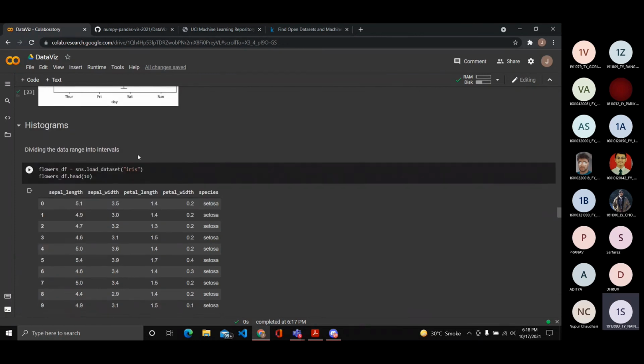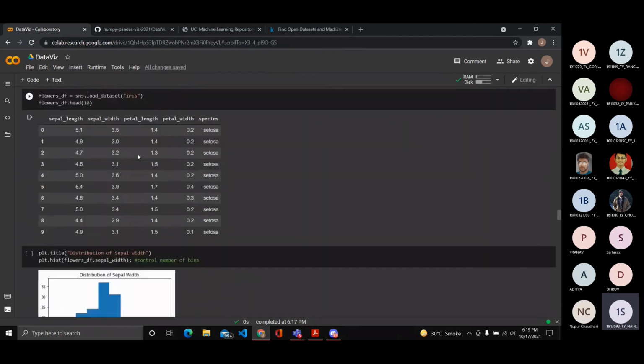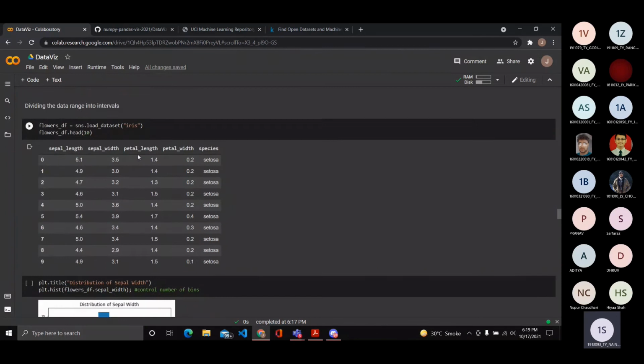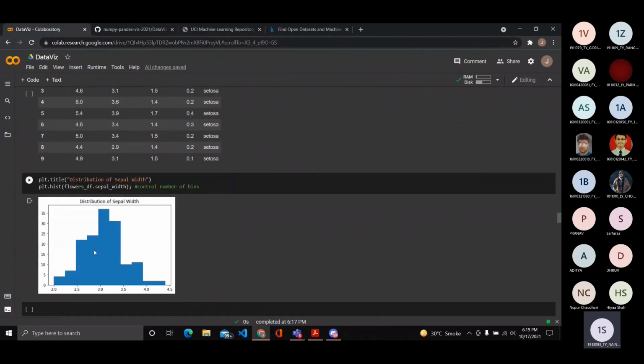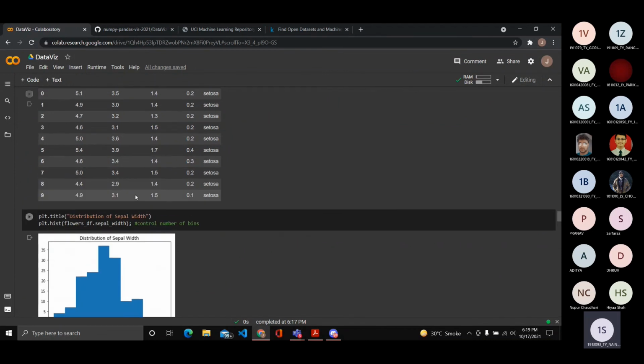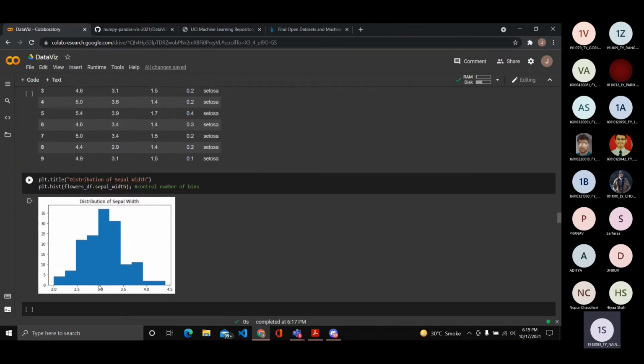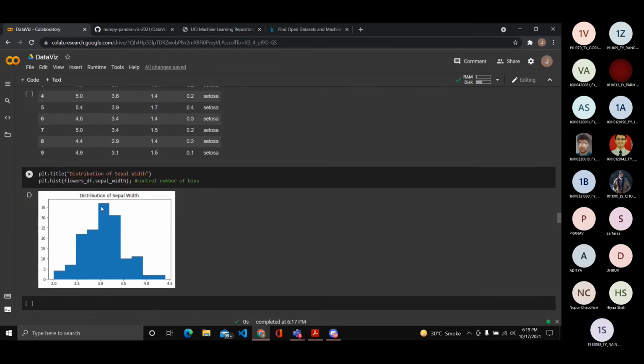Moving on, we have histograms. Again, histograms are very simple. We're basically trying to divide the data range into intervals and plot their frequencies, so we can see what the distribution is, right? So here around 3.0 to 3.25, there is about this much. They have about 35 density basically.